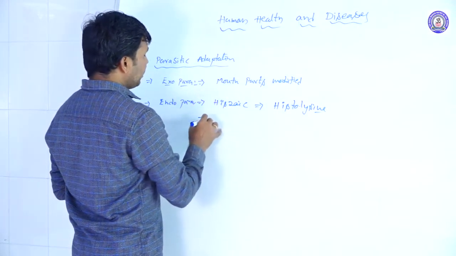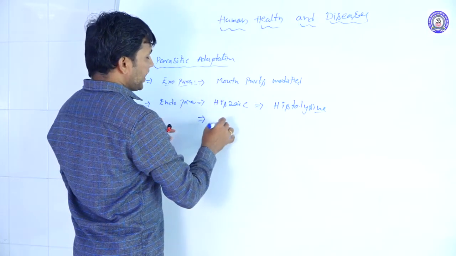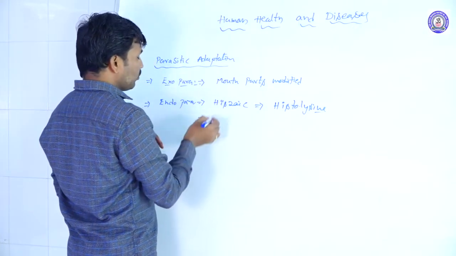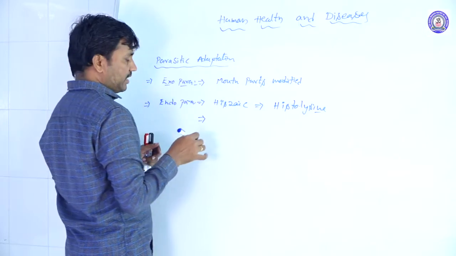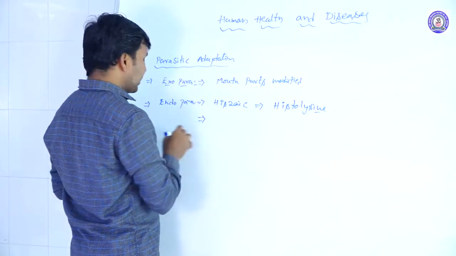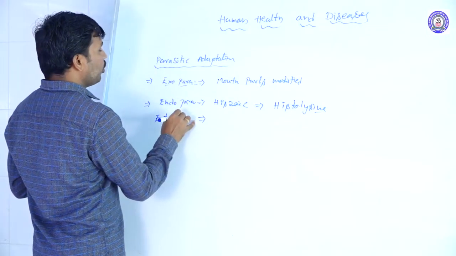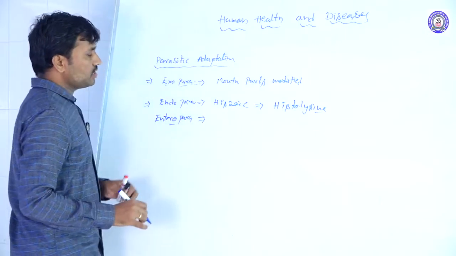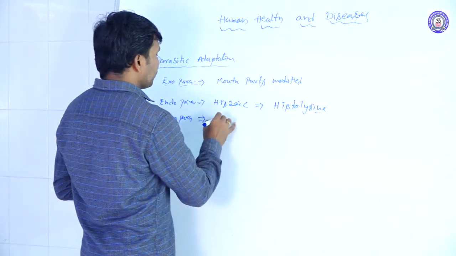And not only that, most of the endoparasites that live inside the intestine, the enteroparasites, are the next group.